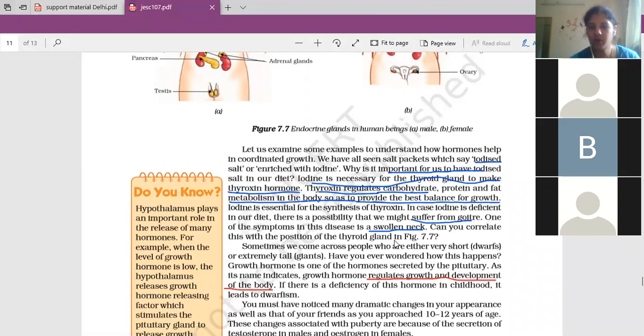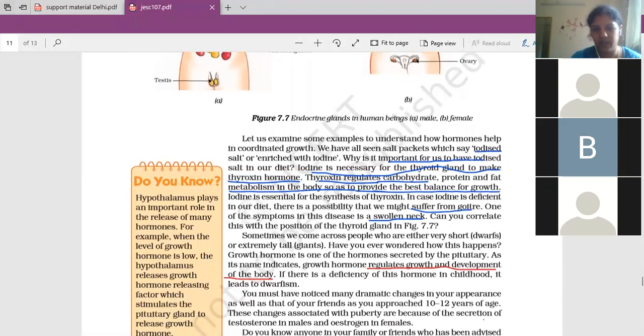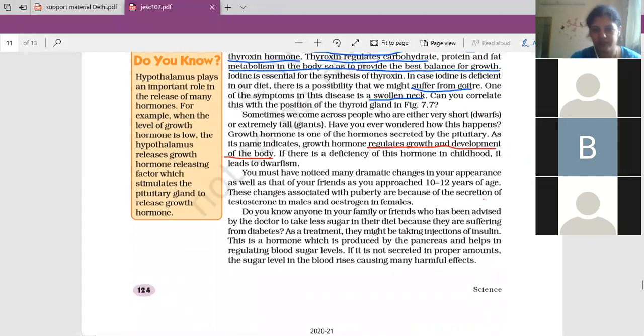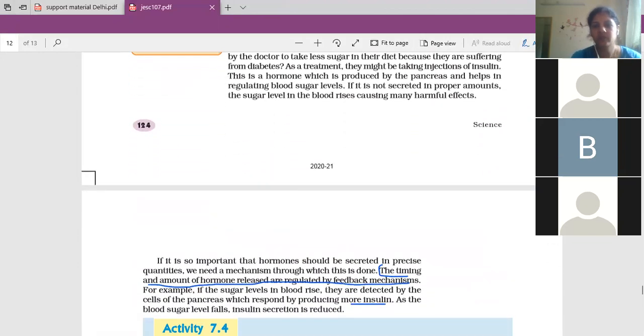And the question is asked, what is feedback mechanism? Explain with the help of an example. So you give the example of the pancreas. So the pancreas is a feedback mechanism. One line is given, and a 3-mark question is prepared on that. Next page it is present. Here, the timing and the amount of hormone released are regulated by feedback mechanisms. So this is called feedback mechanism. The pancreas example is given. If the sugar level in the blood rises, it is detected by the cells of the pancreas, which respond by producing more insulin. So what is the response given?